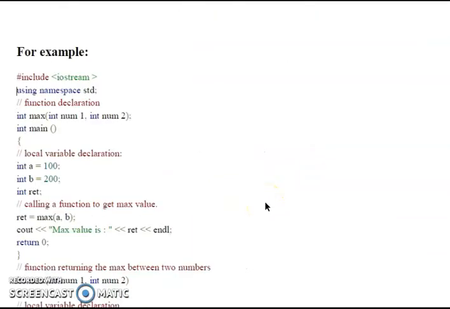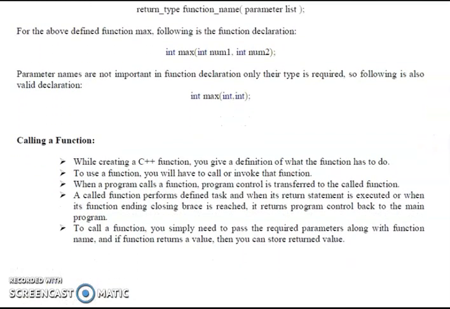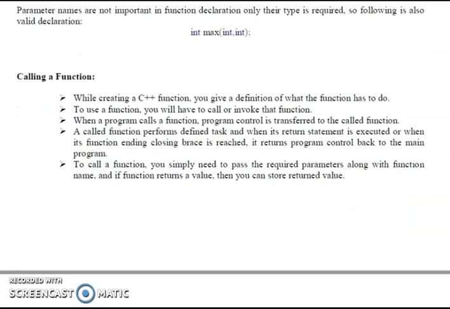Okay. What is the use of calling a function? While creating a C++ function, you give a definition of what the function has to do. To use a function, you will have to call or invoke that function. When a program calls a function, program control is transferred to the called function. A called function performs a defined task, and when it returns, the statement after the function call is executed.